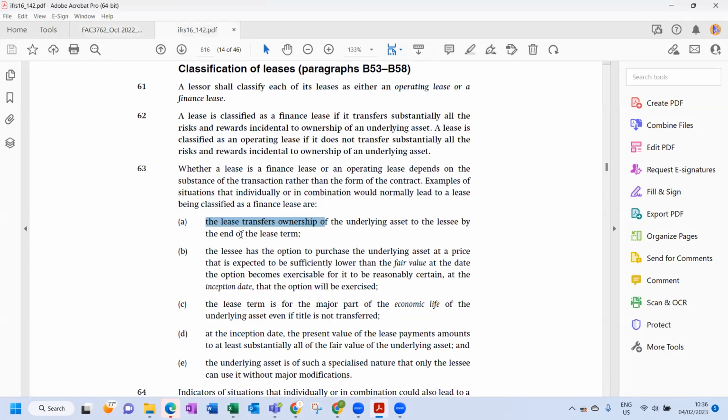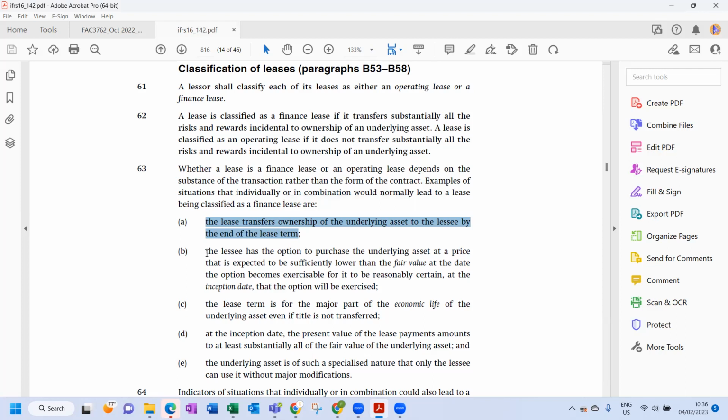So we got that first part. So we already know it is a finance lease because it meets one of the criteria already. Because remember it says it will be a finance lease, examples of situations that individually or in combination would lead to a finance lease. Any one of these already meets it. So we actually know it's a finance lease. But the question told us, discuss it as far as possible in terms of the scenario. So that's why we can go through all five.